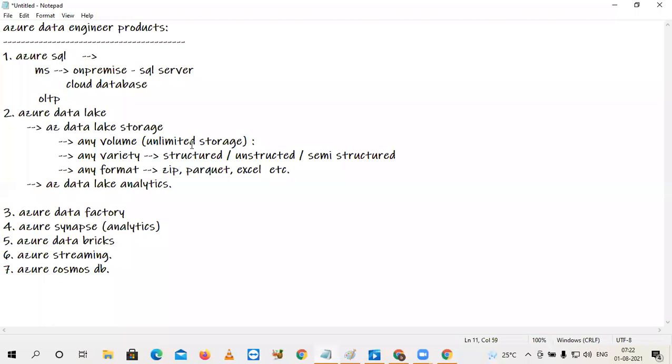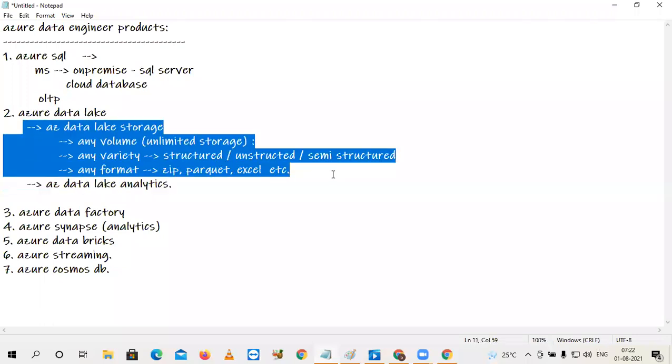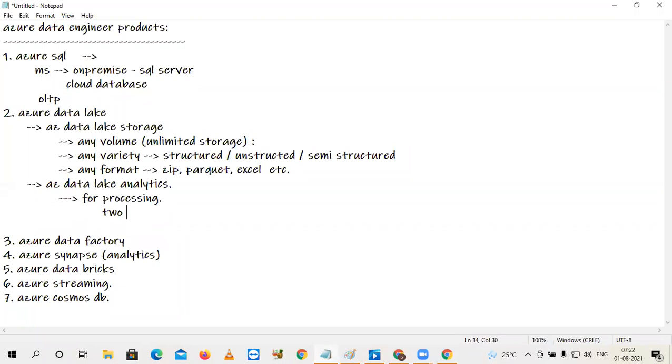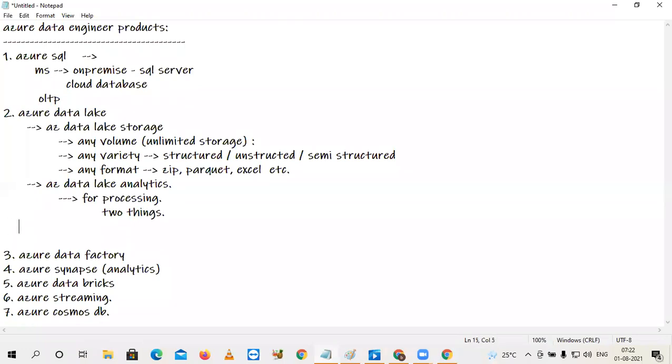Any format of data. So finally, all varieties of data you can store into this data lake, and also you can process all varieties of data. So here, this is for processing. For processing, it supports two things. Number one, USQL. Yesterday I told you simply about USQL. What is that USQL? Unified SQL. It is a combination of C# and SQL, SQL plus C#.